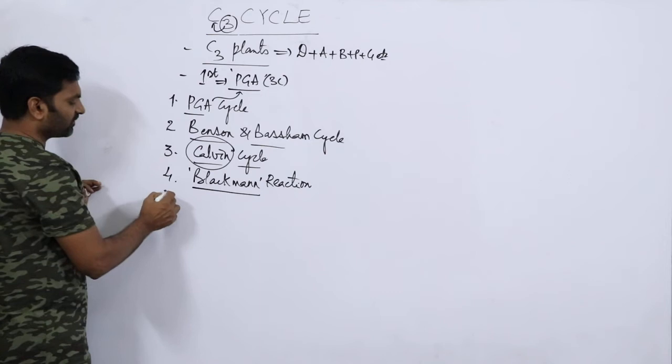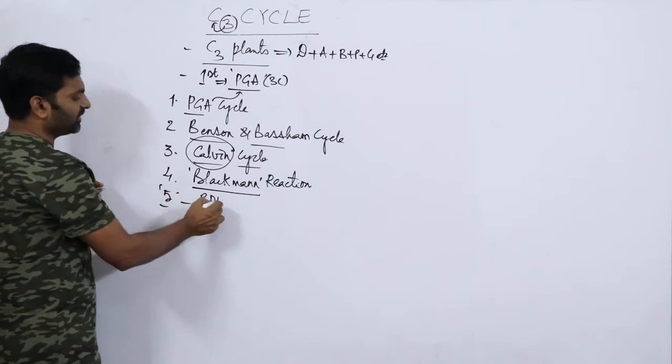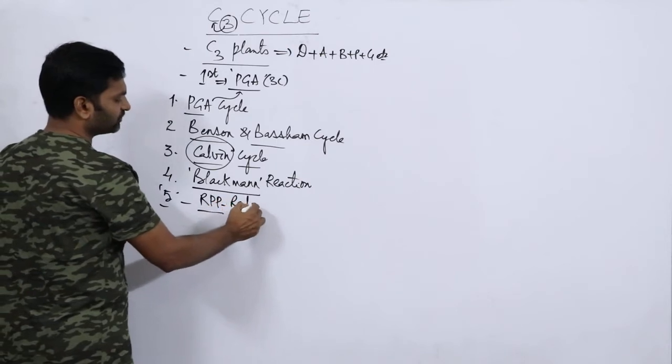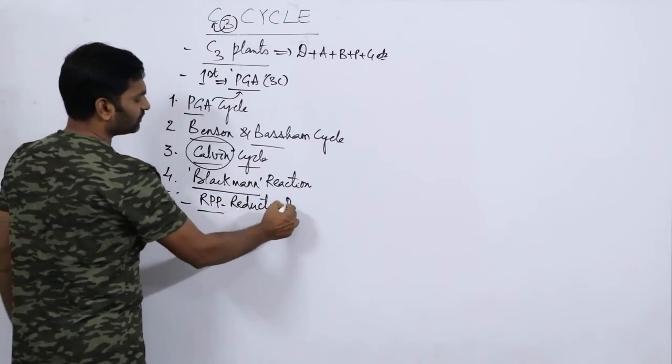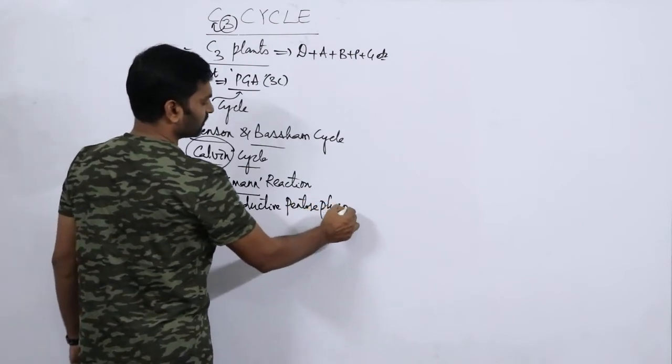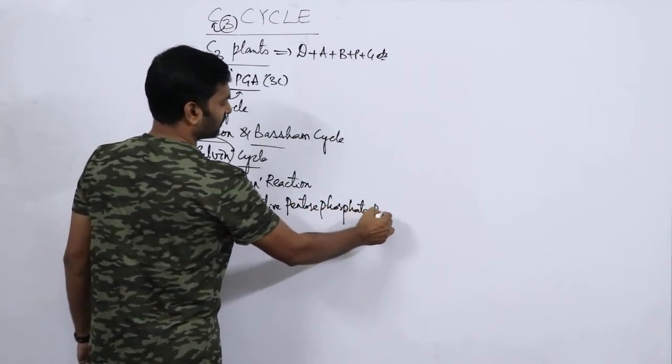Then number 5, RPP. RPP stands for reductive pentose phosphate pathway.